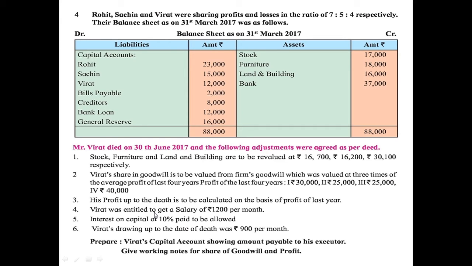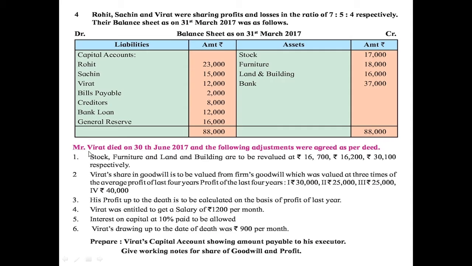Virat was entitled to get a salary of rupees 1200 per month. Interest on capital at 10% is to be allowed. Virat's drawing up to the death was rupees 900 per month. Prepare Virat's capital account showing amount payable to his executor. Give working notes for share of goodwill and profit.